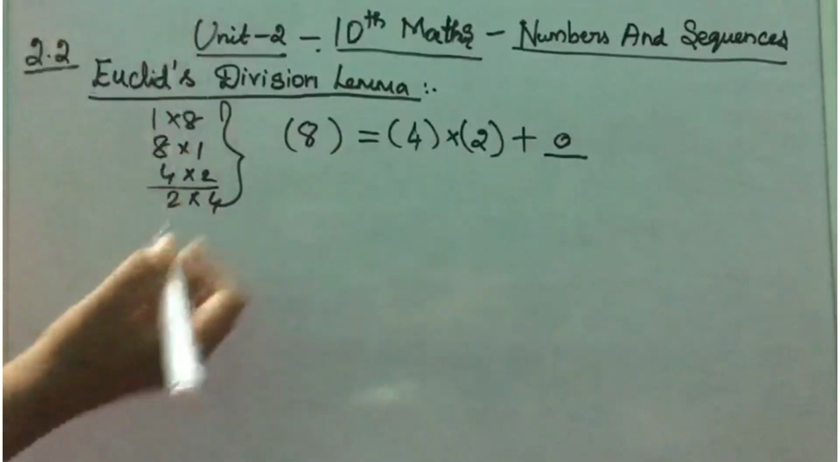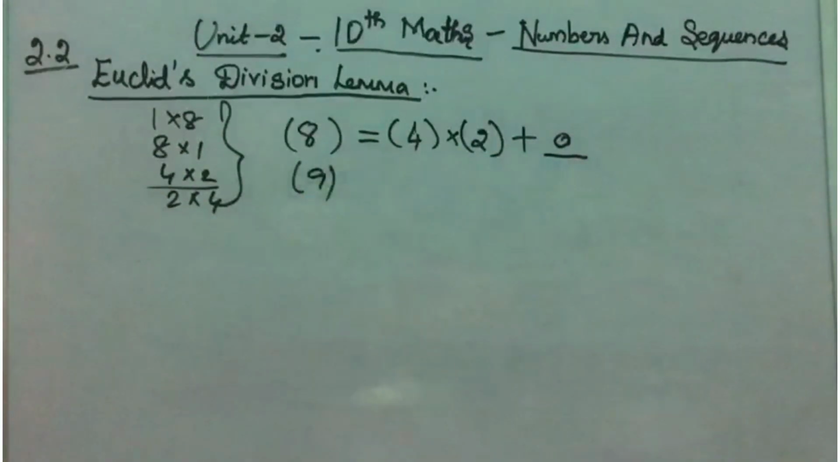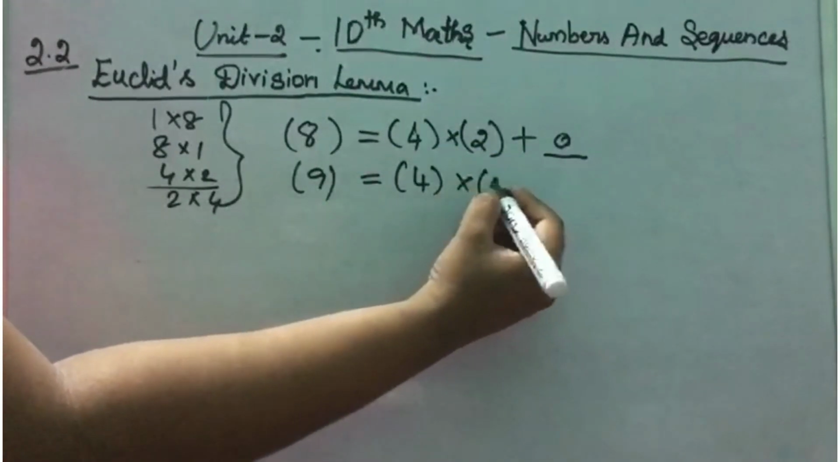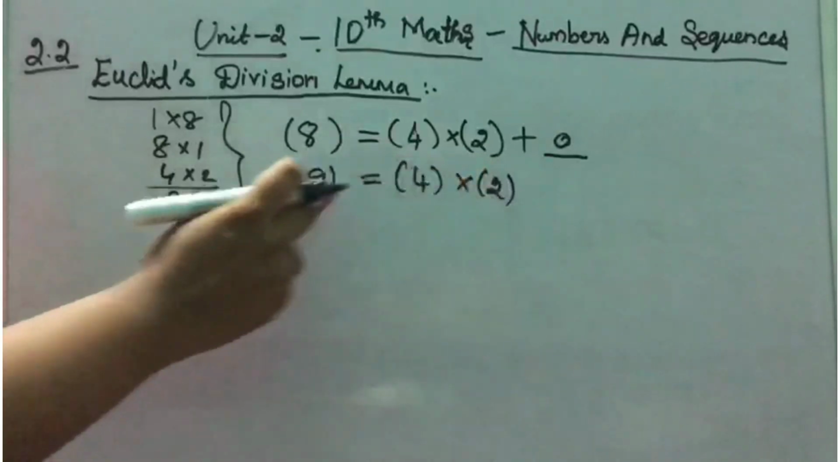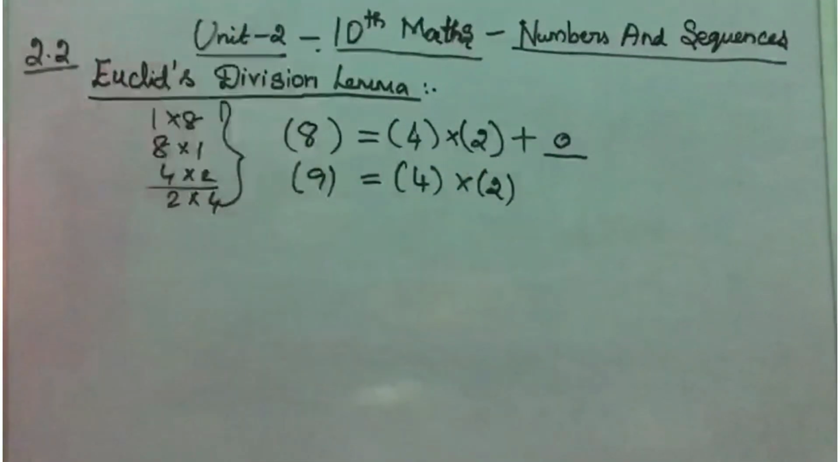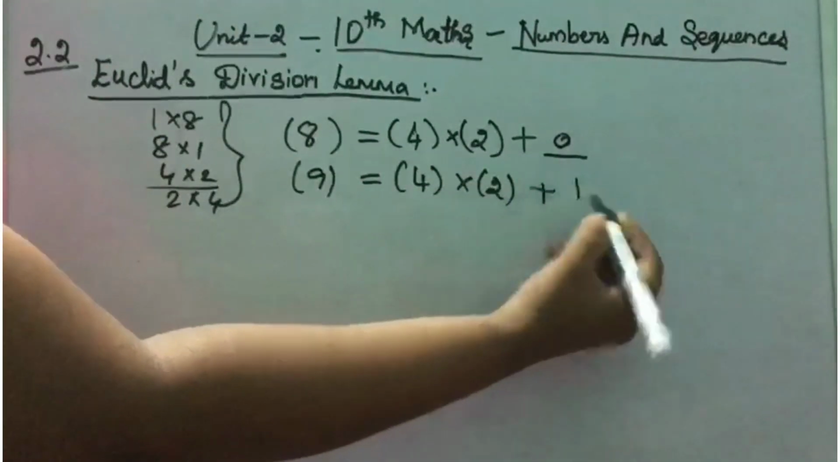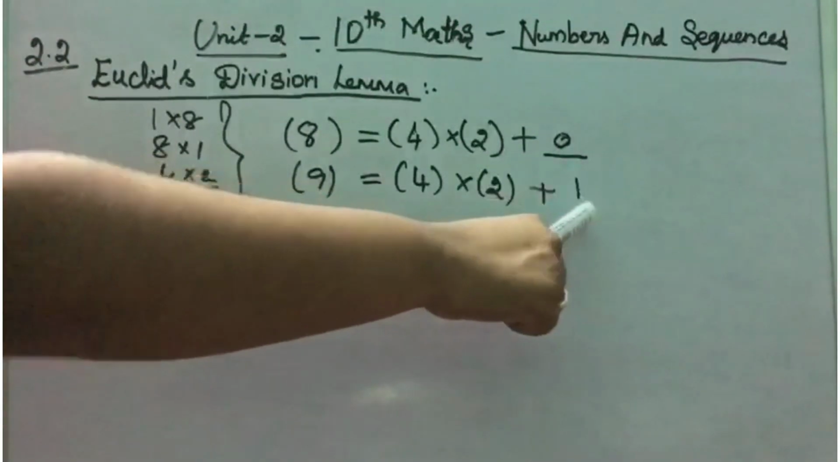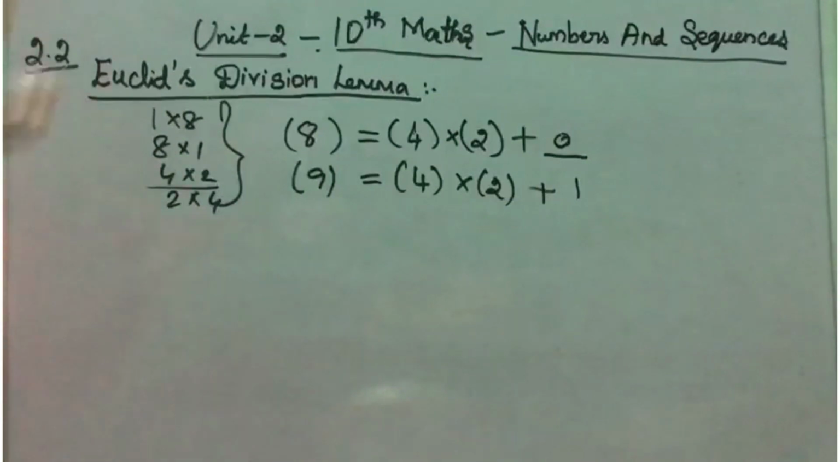Next, consider another number, 9. Then the same 4 into 2 is 8, and the number we want is 9, so we are adding 1 to that. Then you will get 4 twos are 8, 8 plus 1 is 9. This was the basic concept behind the division lemma.